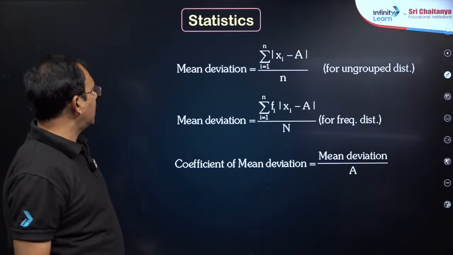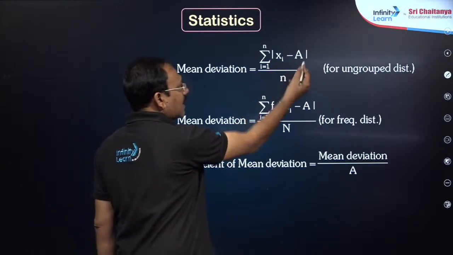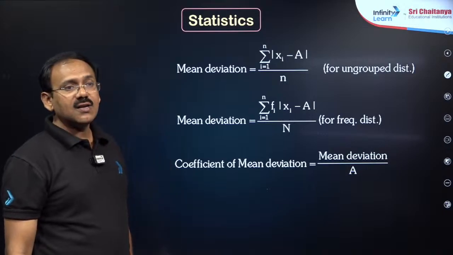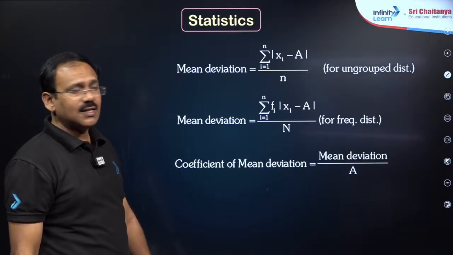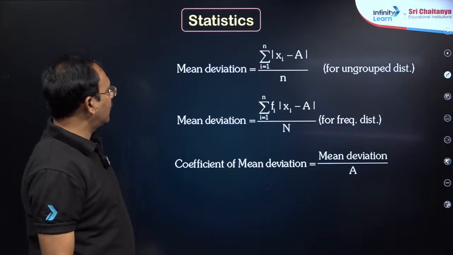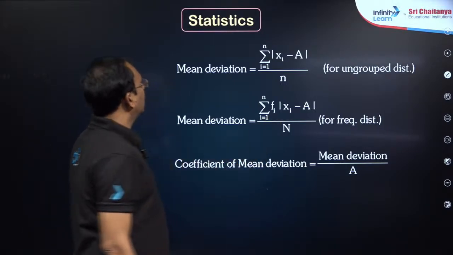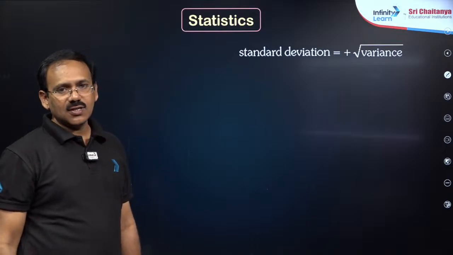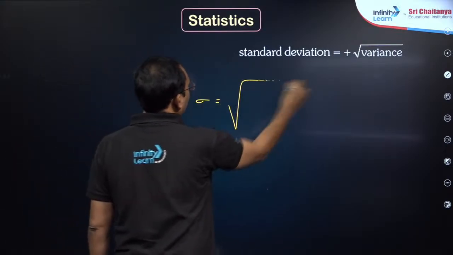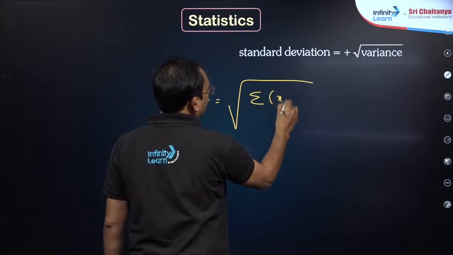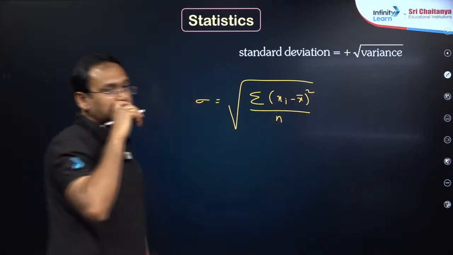So coefficient of range is not important. Mean deviation, that is you subtract each entry from the mean or median or mode, whatever is mentioned. Generally if not mentioned, it is the mean. If frequencies are given, you have to include f, right? Then standard deviation is the square root of variance, and standard deviation is the square root of sigma (xi − x bar) whole square by n, my dear friends.